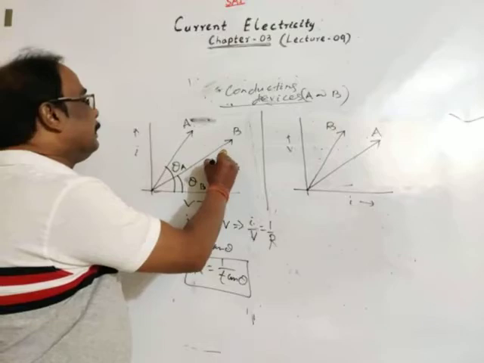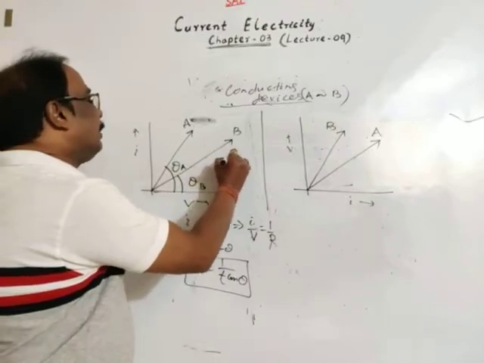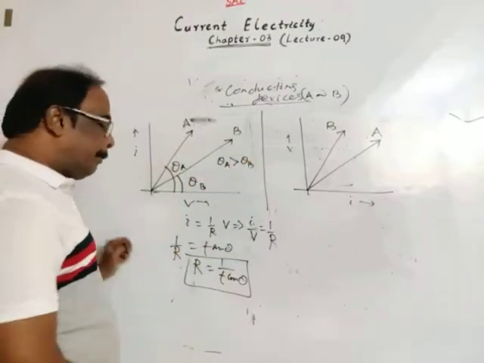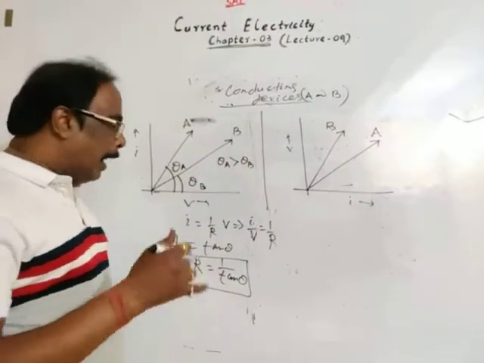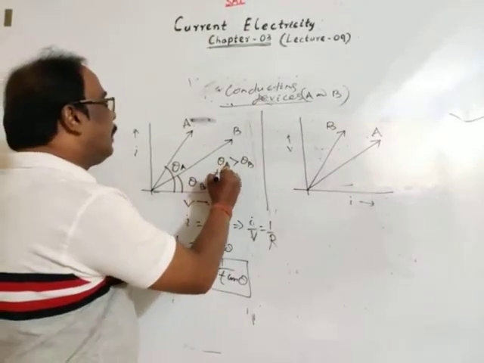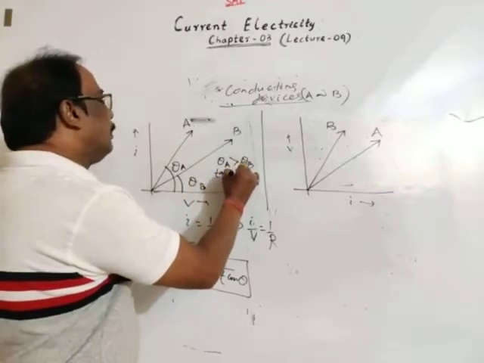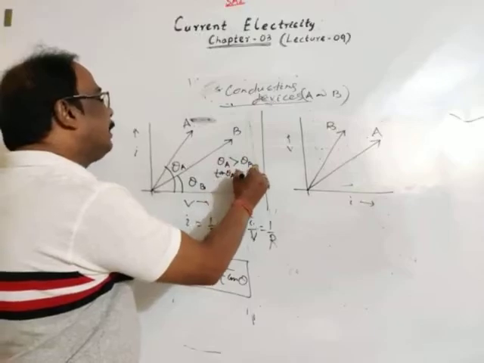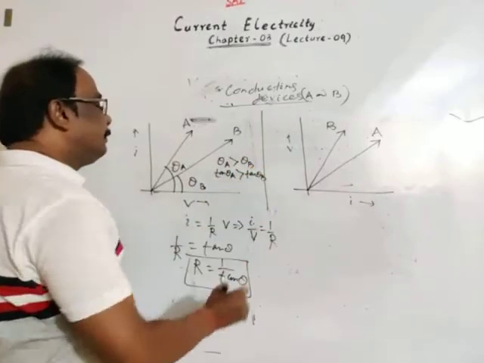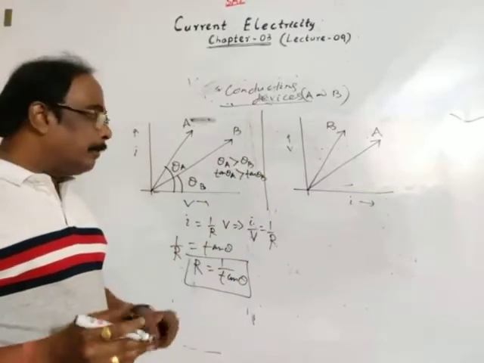But here, theta A is more than theta B. As we know, tan theta A is greater than tan theta B. If theta is more, then tan theta is more.